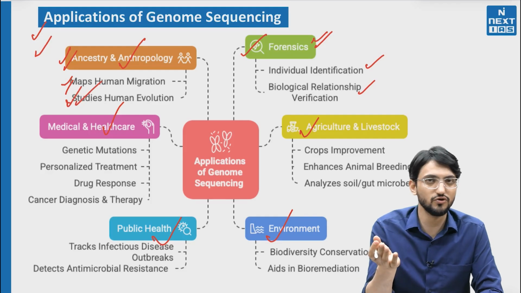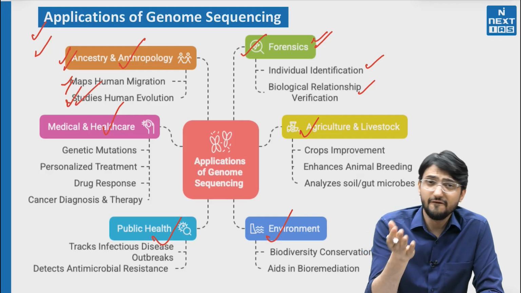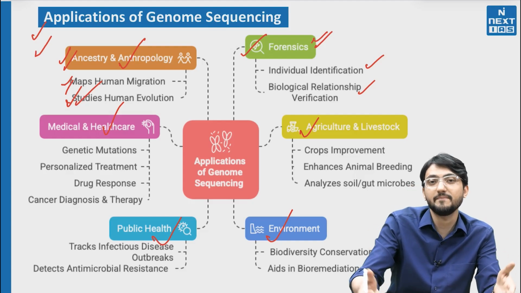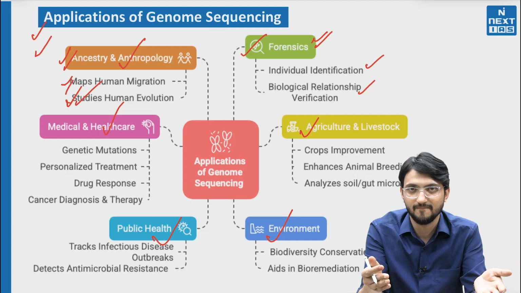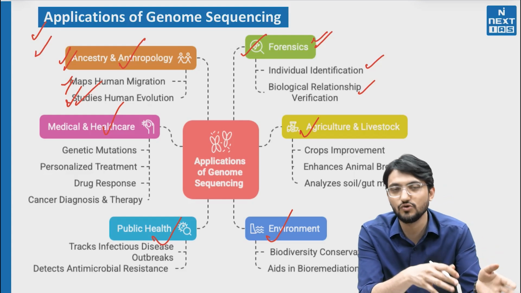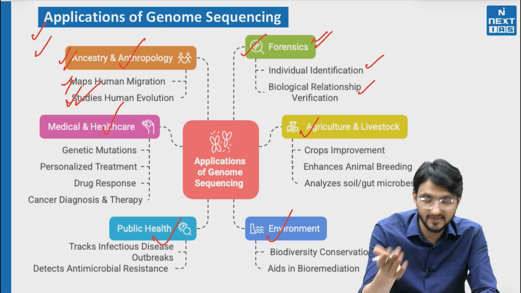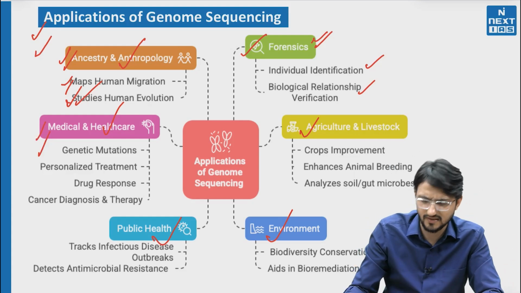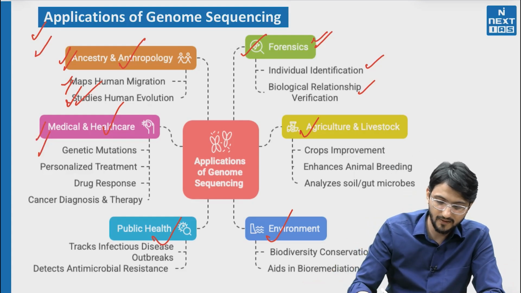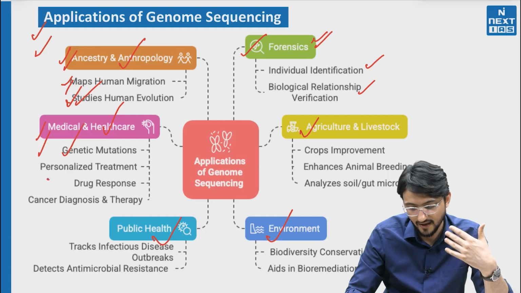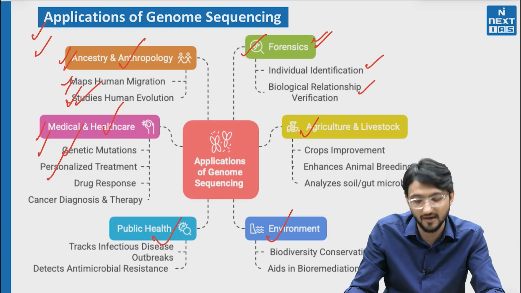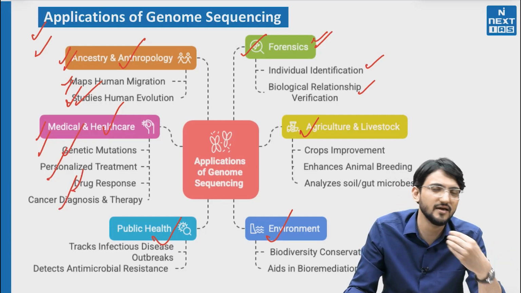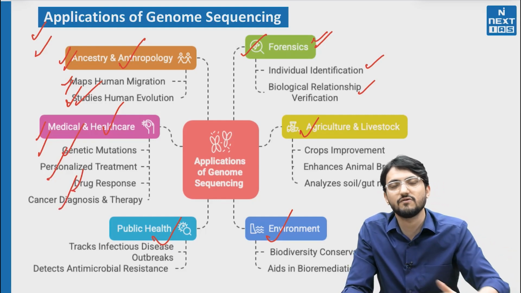So you can do evolutionary study, you can study human evolution. If you compare a chimpanzee's DNA sequence with ours, you will see that 99.9% is the same. There is some difference, and that difference makes us humans and them apes or chimpanzees. That's another thing. Then you can directly go to the hospital. You can say medicine and medical applications. There are a lot of applications. For example, you can study mutations, you can study treatments, personalized treatment can be done, drug response, cancer diagnostics. You can talk about any disease and say that DNA sequencing will help.